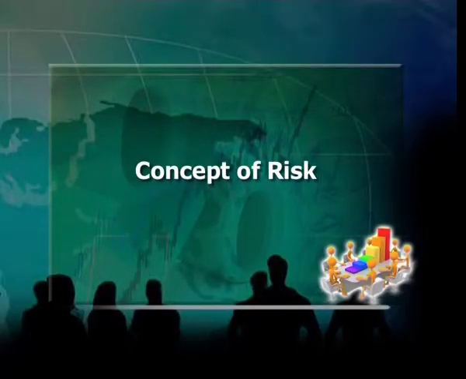Risk concept is a very important concept and needs to be discussed here. A firm is exposed to different types of risk. Risk exists because the decision maker cannot make perfect forecast. Risk occurs when the actual differs from the expected forecast.